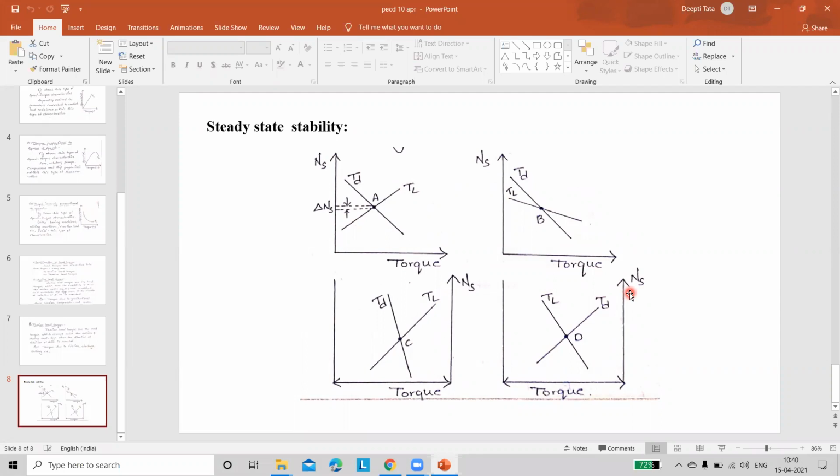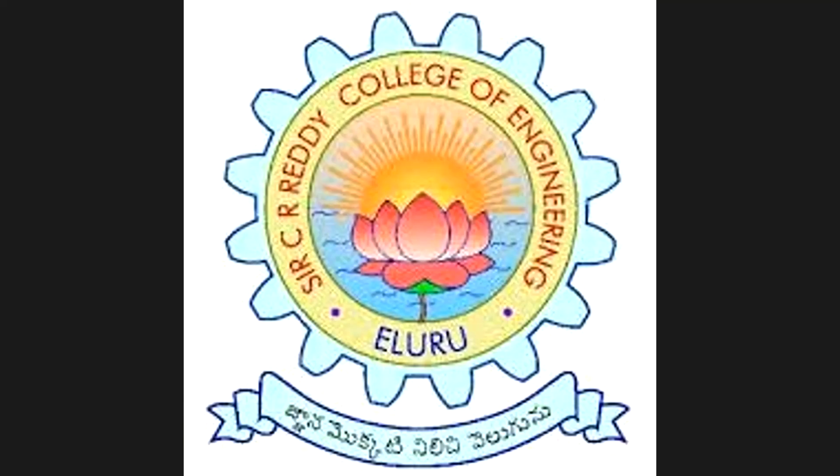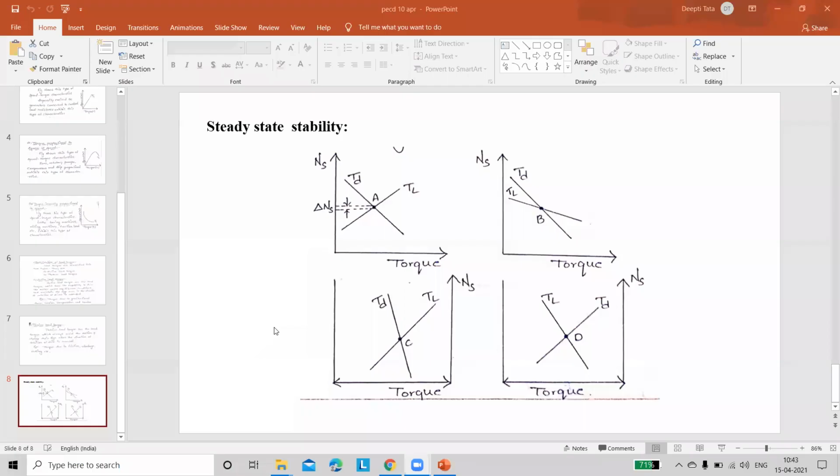From the previous class, I can simply say graphs A and C are present in stable mode. Among these 4 graphs, graphs A and C come under steady state. Does anyone have any doubt regarding these graphs discussed in the previous class? You can ask me. Otherwise, we will move on.